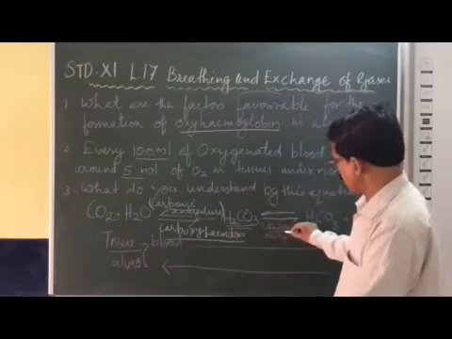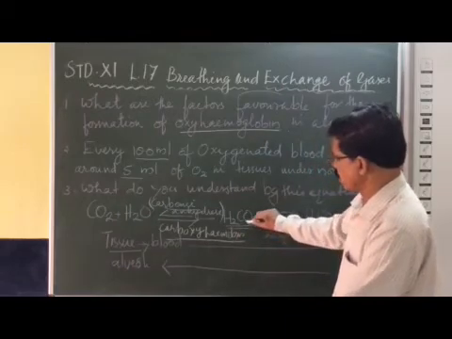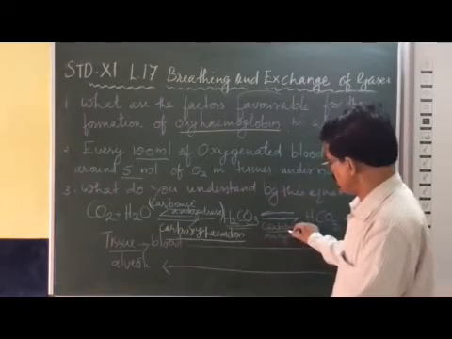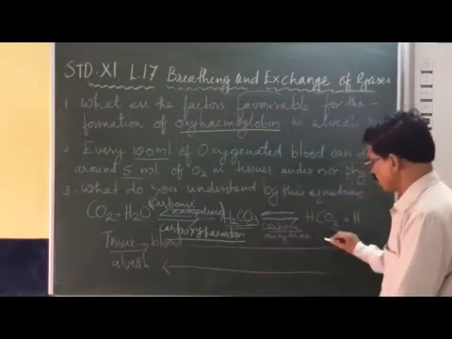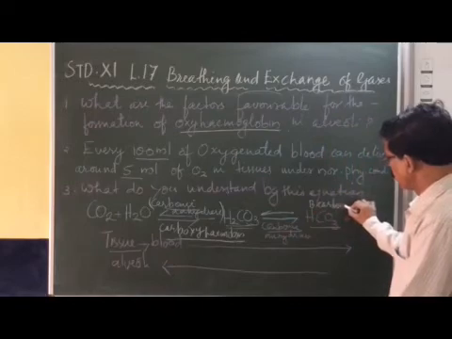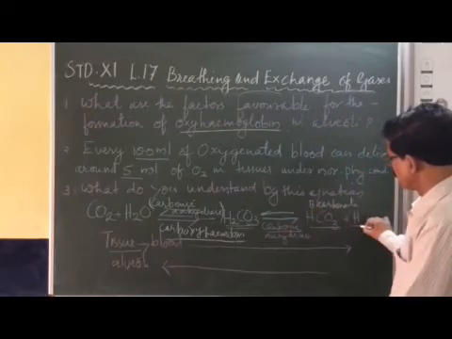This is called carbonic acid. Carbonic acid now, in the presence of carbonic anhydrase, becomes bicarbonate and hydrogen ion. Okay.